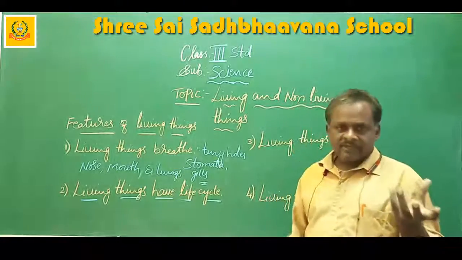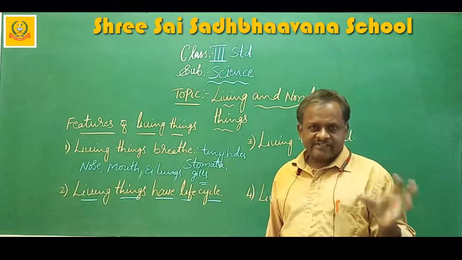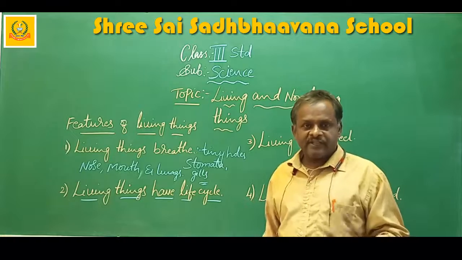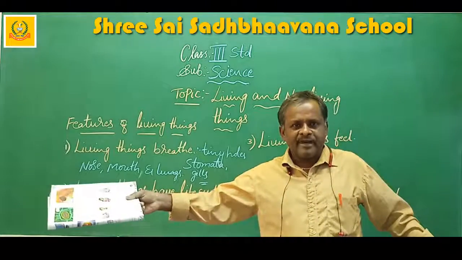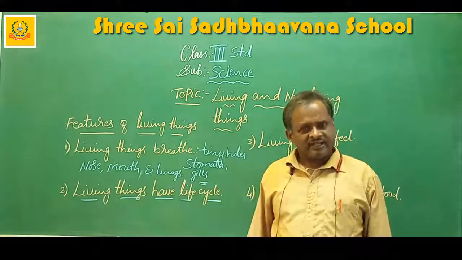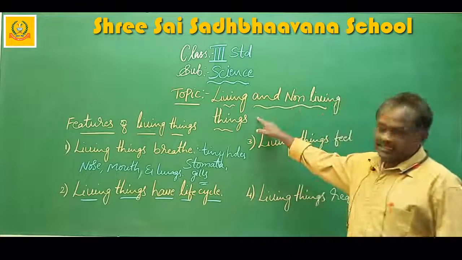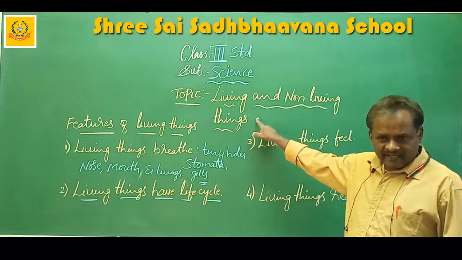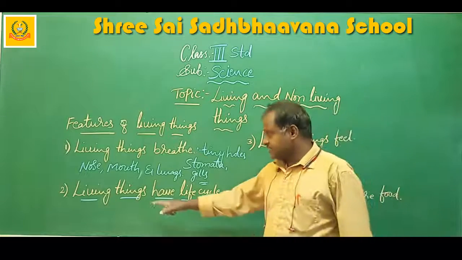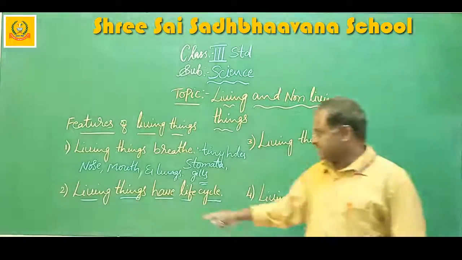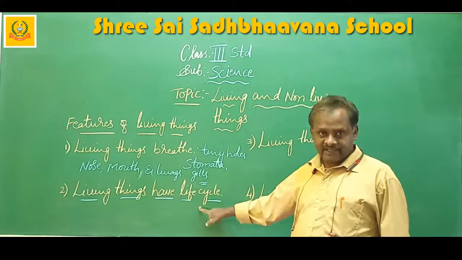So you have kept some eraser, pencils, scales, but they won't grow. If they grow, you have to purchase a very big bag. Yes or no? They can't grow because they are non-living things. They don't have life. The things which have life, they will grow. That means they have life cycle.